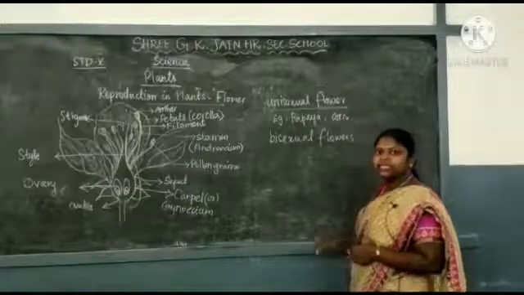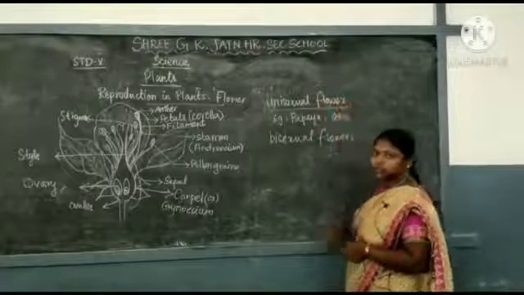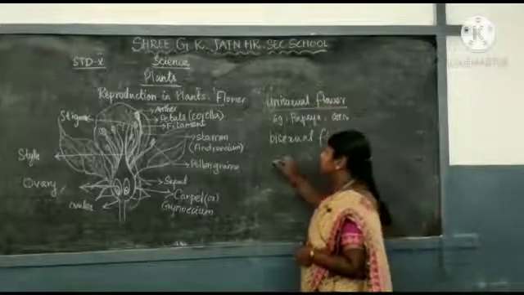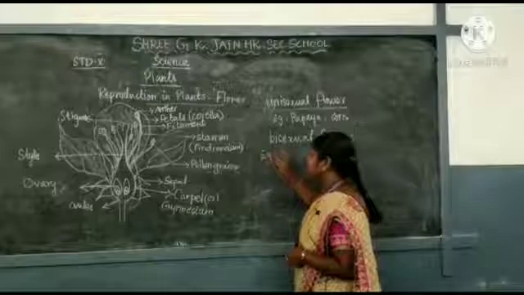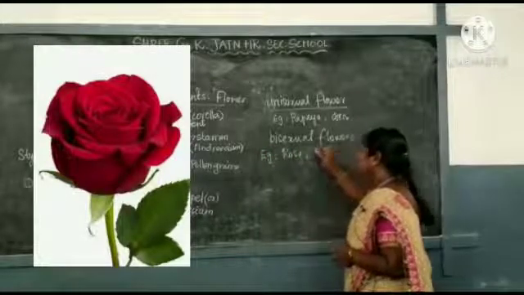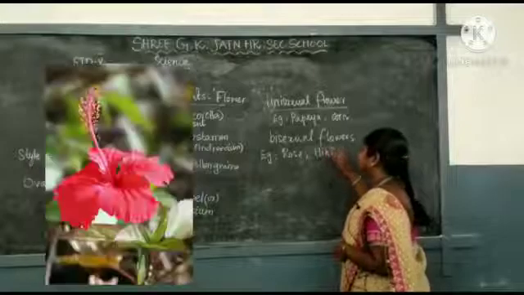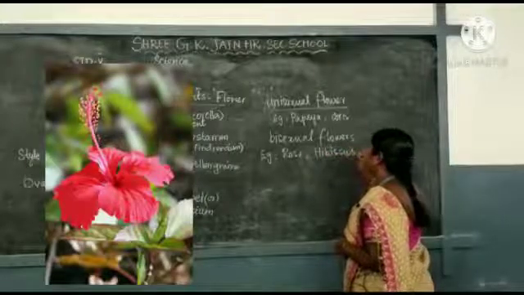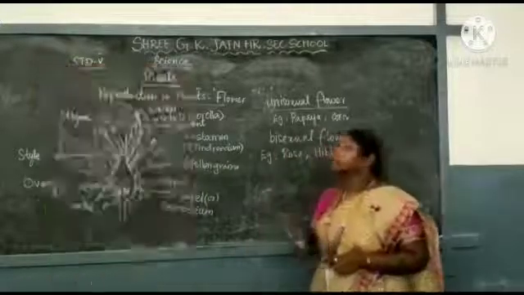Examples of bisexual flowers are rose and hibiscus.